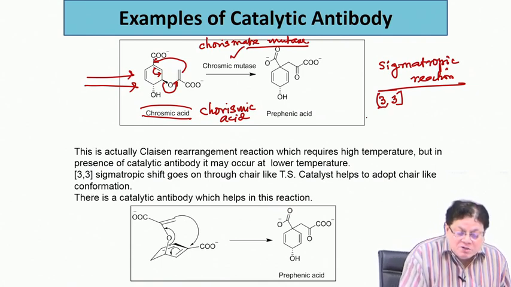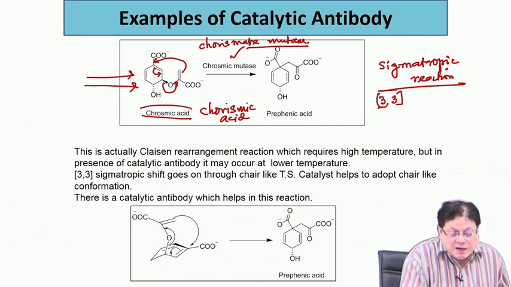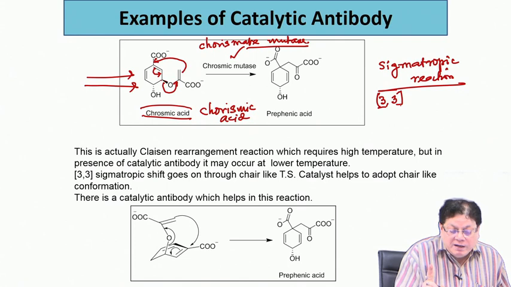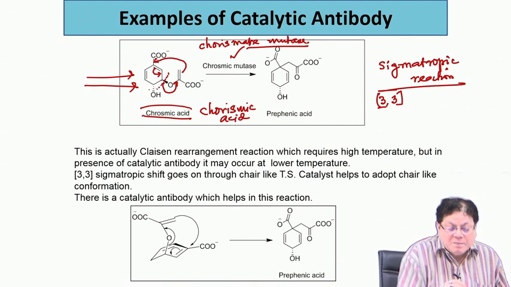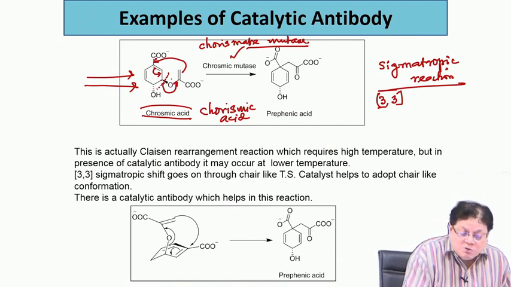Why 3,3? Because the bond that is broken entirely is this one, the sigma bond that is broken. We are not talking about the pi bonds. Sigmatropic means we are looking at the sigma bond which is broken. If you look at all this, the sigma bond that is broken is this one, and then this will be 1 and that will be 1, and you number it both ways.